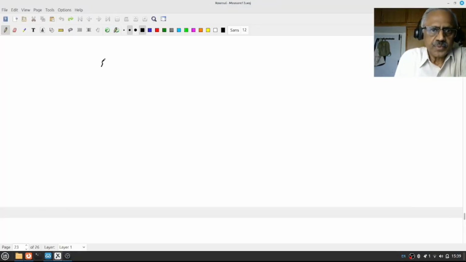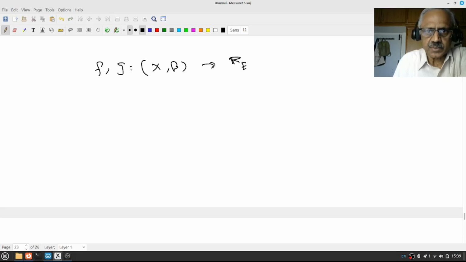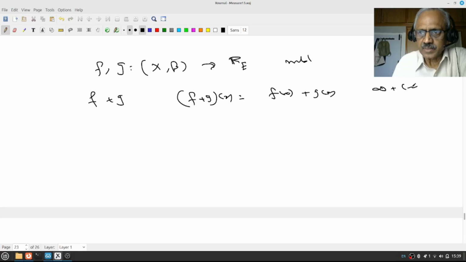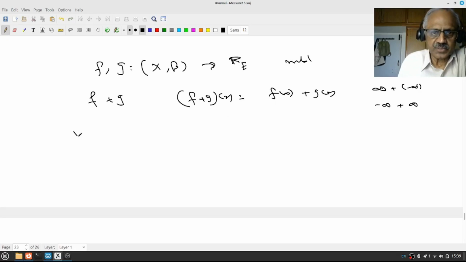So the proof: if f and g from X to the extended real number system are measurable, then f plus g should make sense. That is, (f plus g)(x) should be f(x) plus g(x). So that means it should not be of the form infinity plus minus infinity or minus infinity plus infinity. So we assume that for all x in capital X, (f plus g)(x) makes sense.